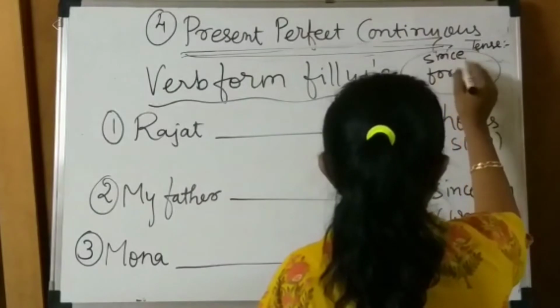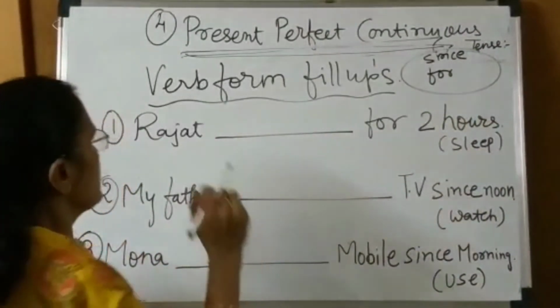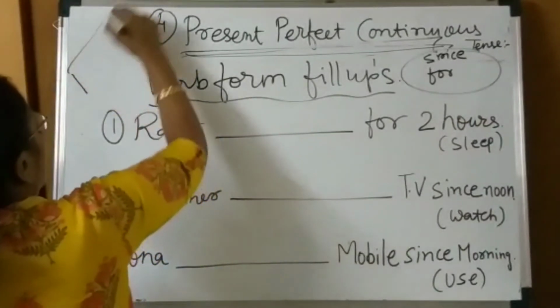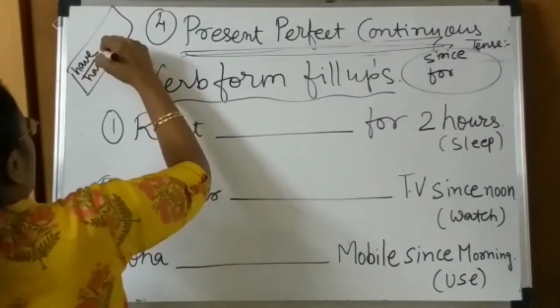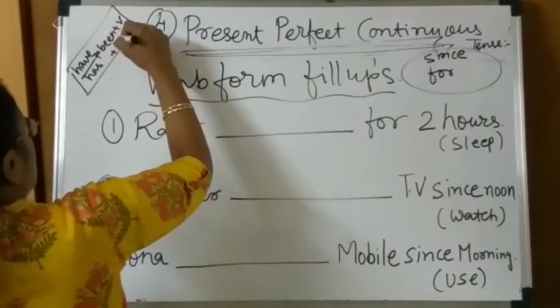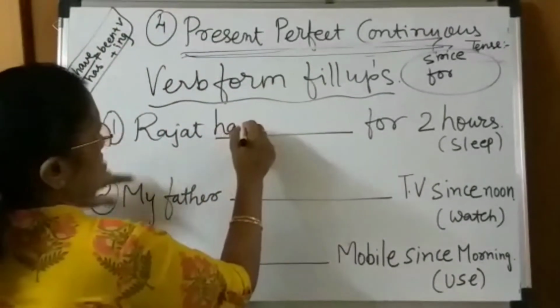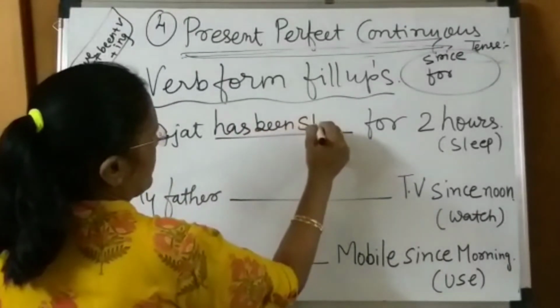These two words identify this tense. The formula is have or has plus been plus verb plus ing. So Rajat has been sleeping.